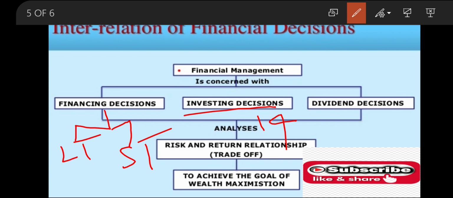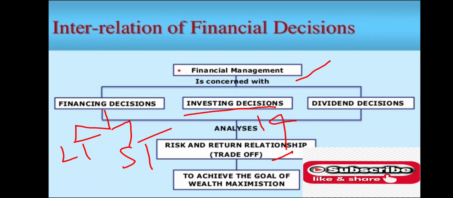Here, this is the interrelationship between all three decisions, and all three decisions are concerned with financial management, right? We can say that financial management is concerned with the financial decisions which analyze the risk and return relationship to achieve the goal of wealth maximization. So this is all about your financial decisions.